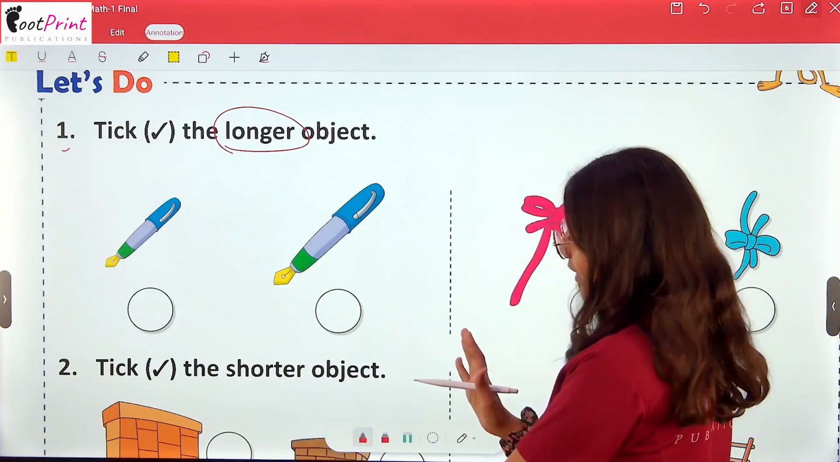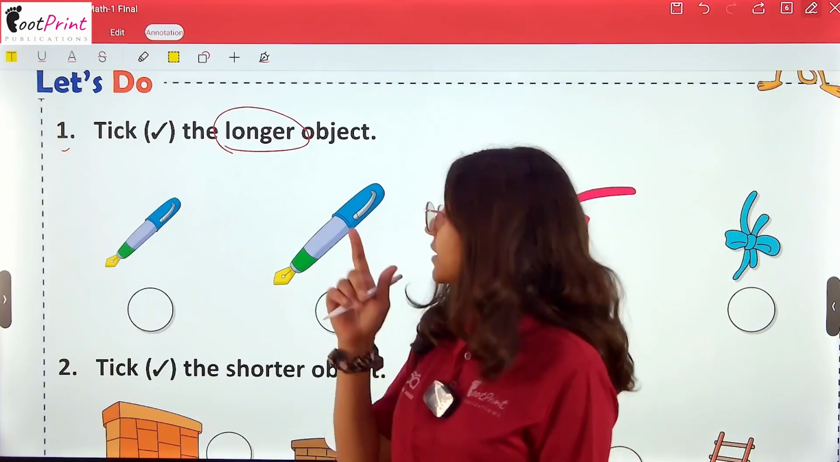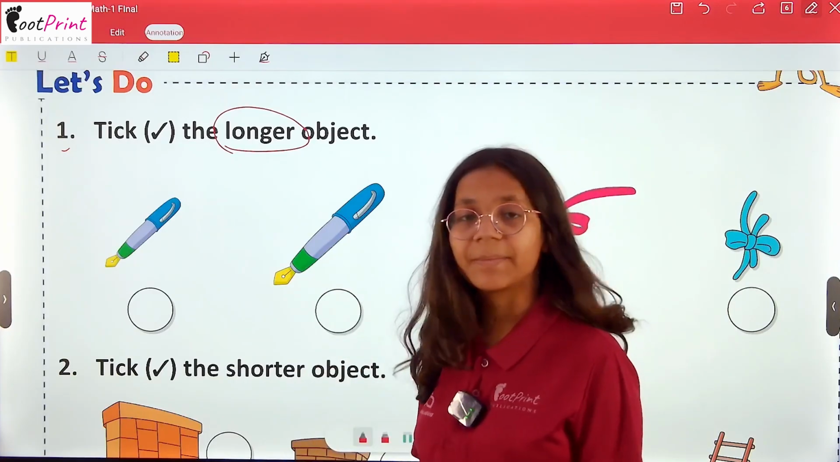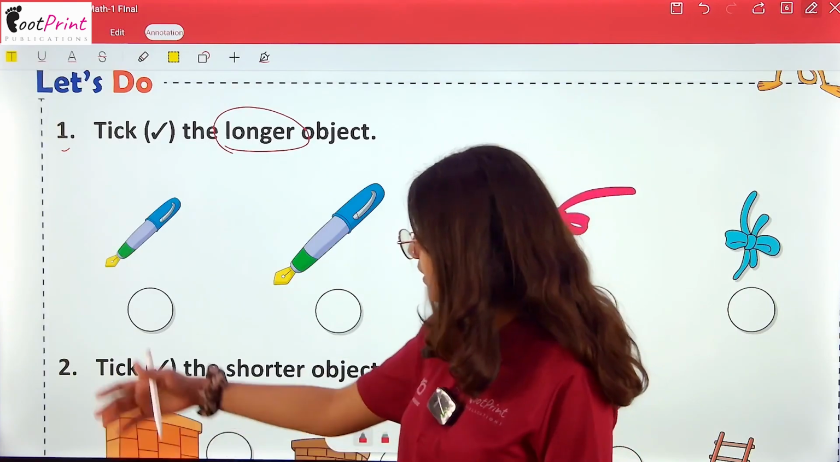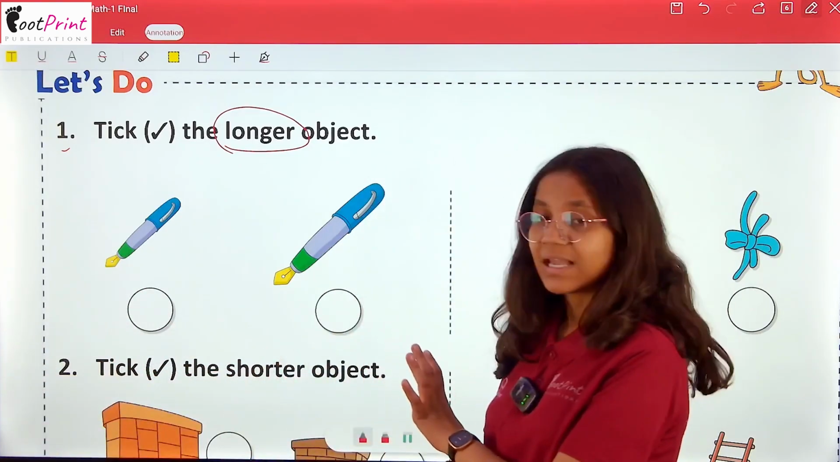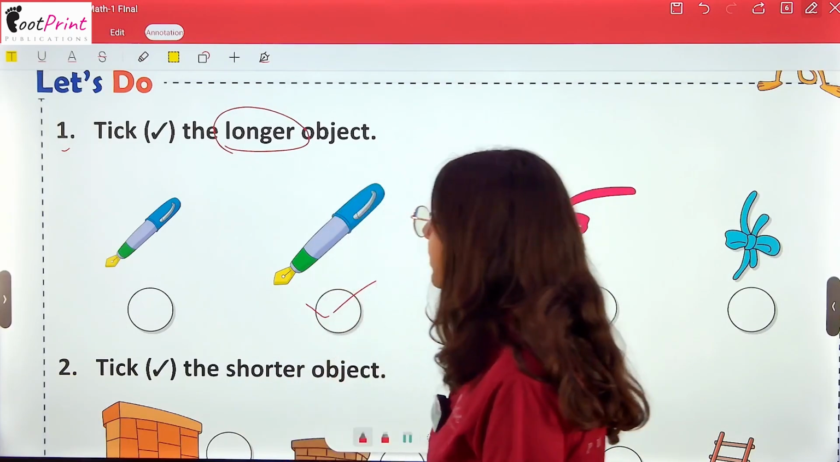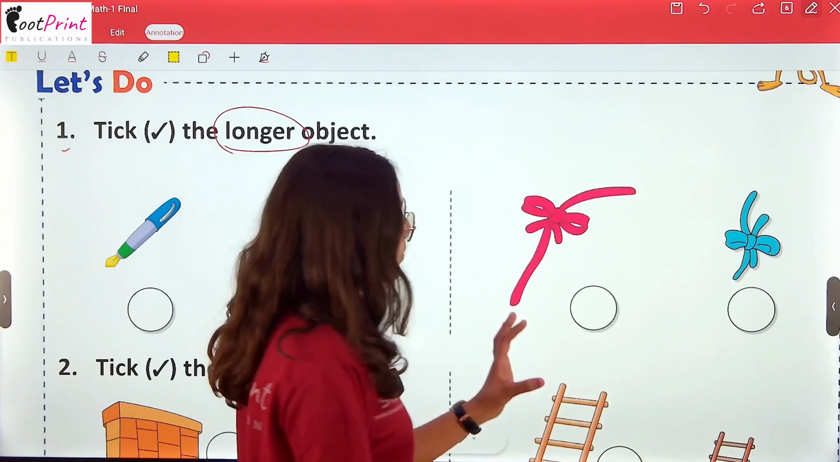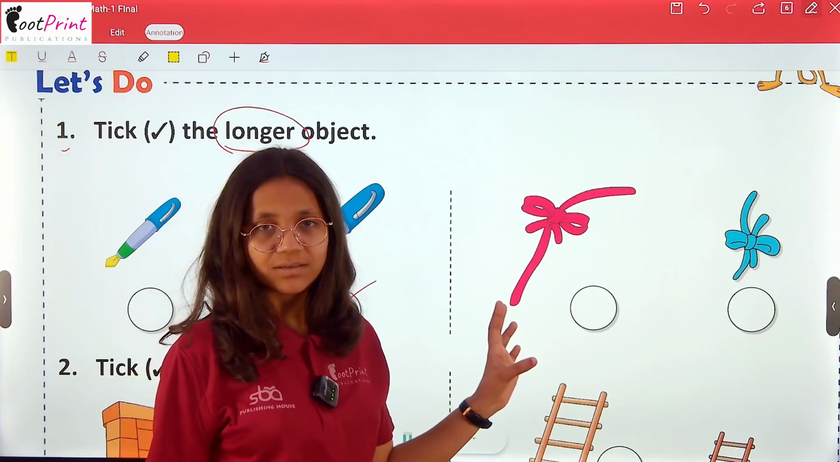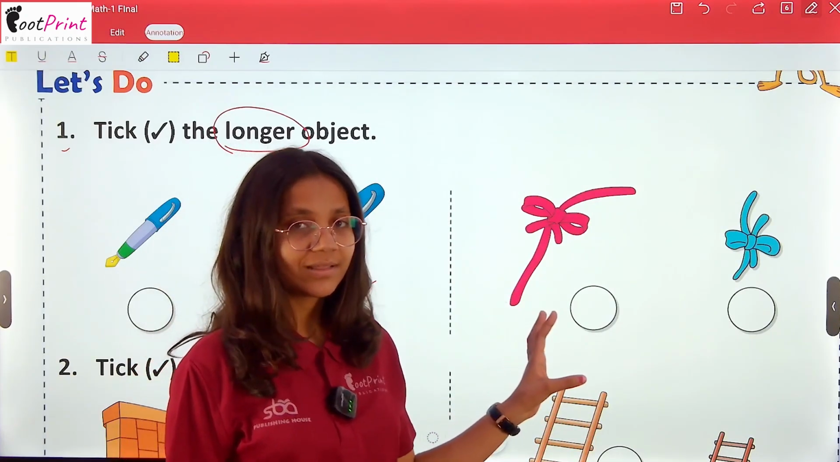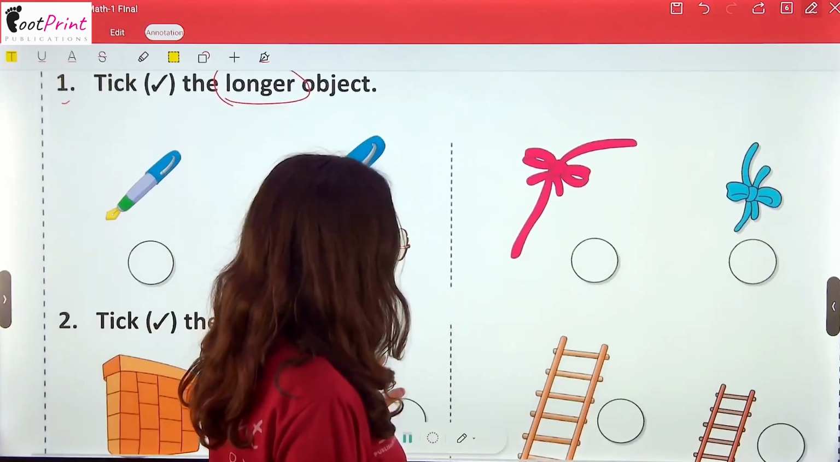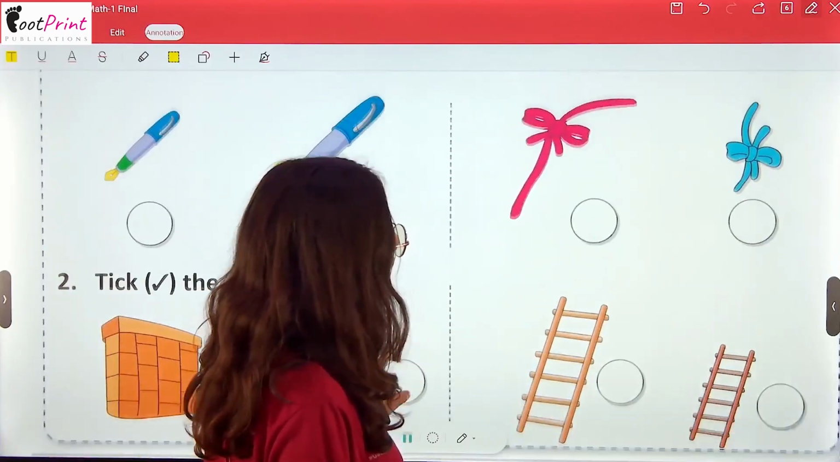Here is a picture of a pen, and you will tell me which one is the longer pen. This right hand side or this left hand side? Of course, this left hand side pen. And in this picture, this is the homework. You will tell and you will take the longer ribbon according to your knowledge.